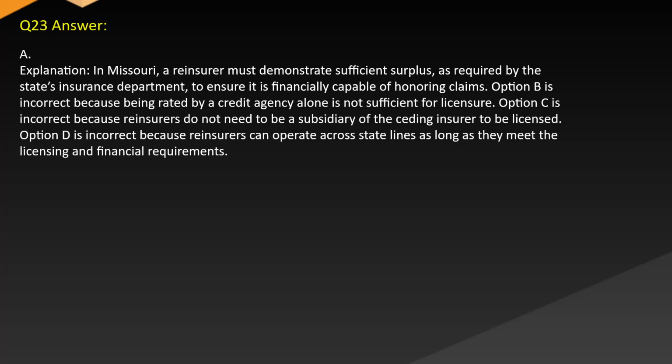Answer: A. Explanation: In Missouri, a reinsurer must demonstrate sufficient surplus as required by the state's insurance department to ensure it is financially capable of honoring claims. Option B is incorrect because being rated by a credit agency alone is not sufficient for licensure. Option C is incorrect because reinsurers do not need to be a subsidiary of the ceding insurer to be licensed. Option D is incorrect because reinsurers can operate across state lines as long as they meet the licensing and financial requirements.